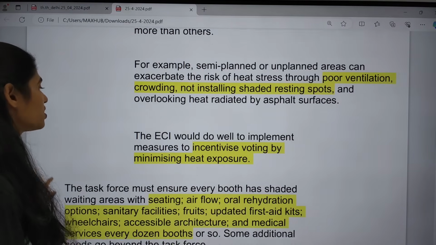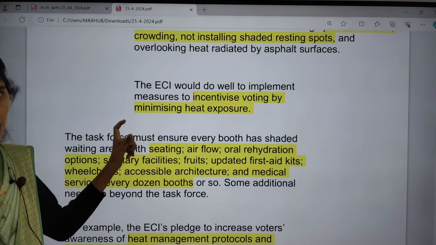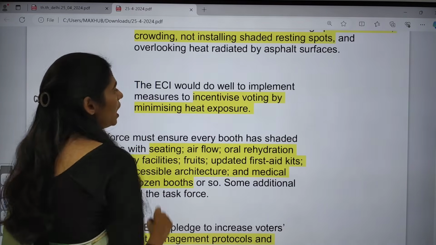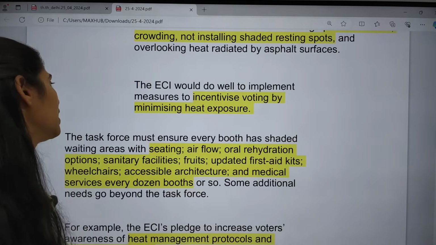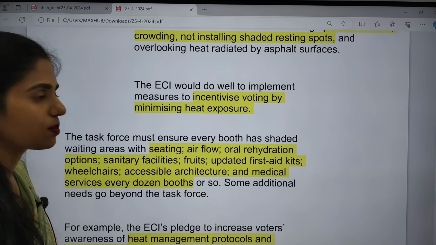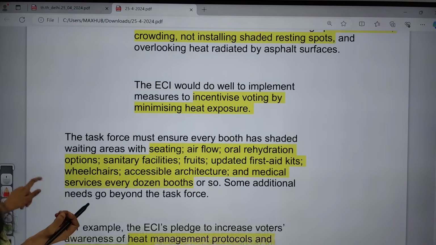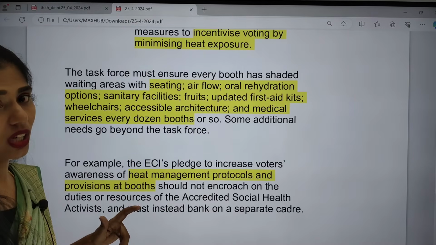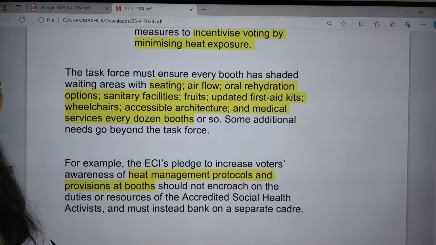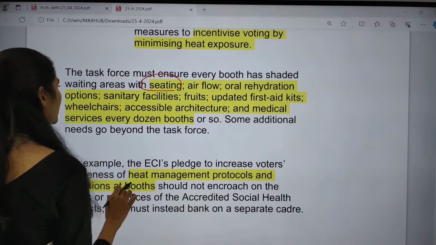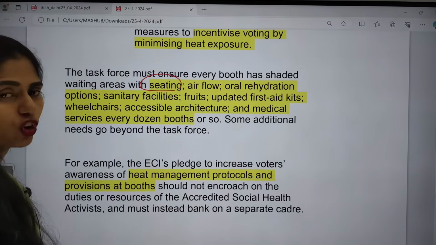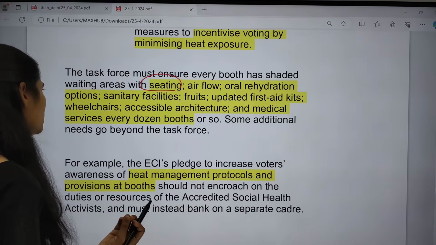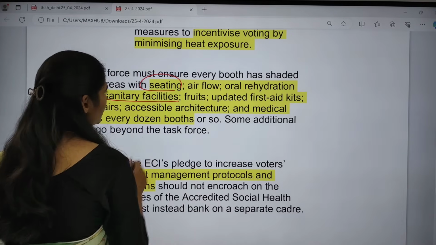Now it is the responsibility of the ECI, that is the Election Commission of India, to implement measures and incentivize voters to minimize heat exposure. What steps can they take? They can increase shaded waiting areas, arrange proper seating in these waiting areas and proper airflow, and provide oral rehydration solutions as well as sanitary facilities.